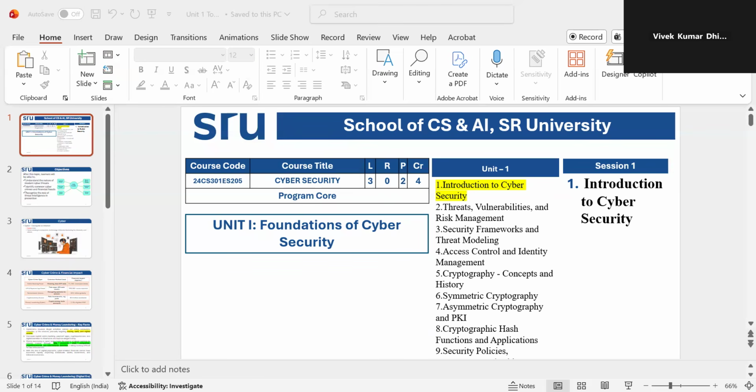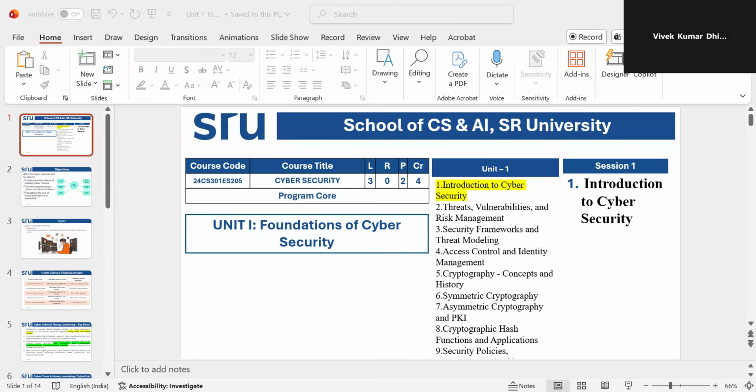Bob Thomas created the friendly virus named Creeper, and later Ray Tomlinson developed the Reaper to delete the Creeper. So the first antivirus was the Reaper and the first virus was the Creeper. That's how cybersecurity history started.